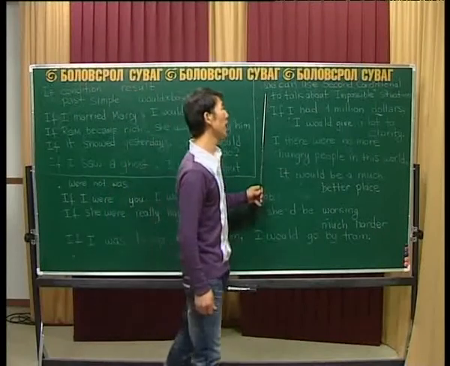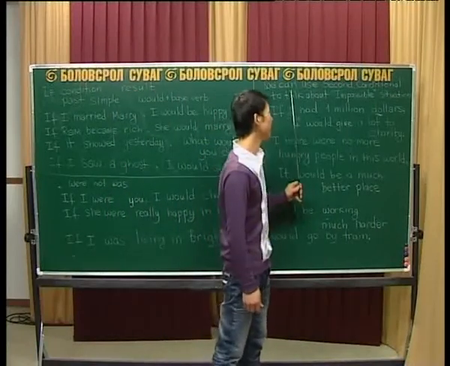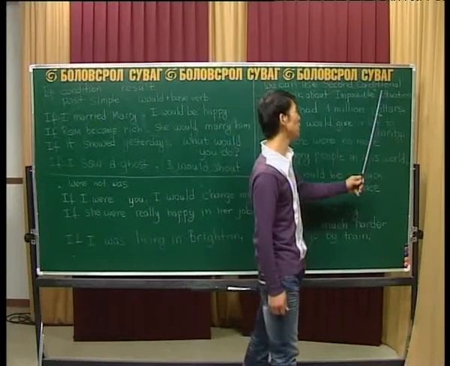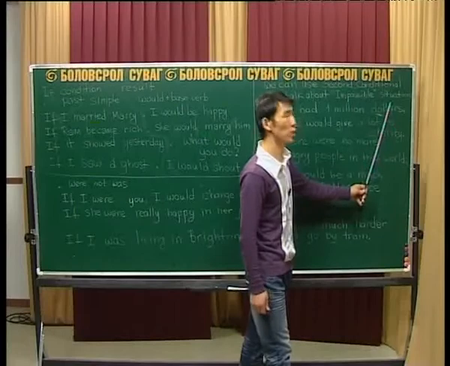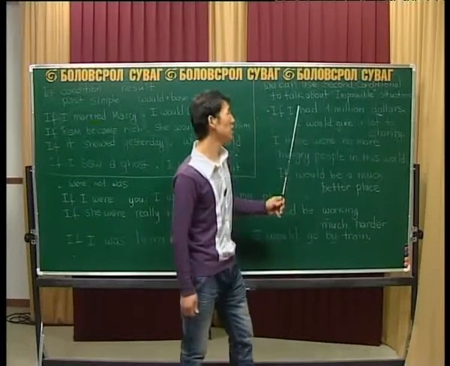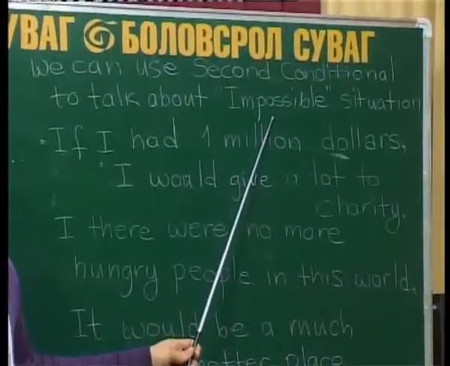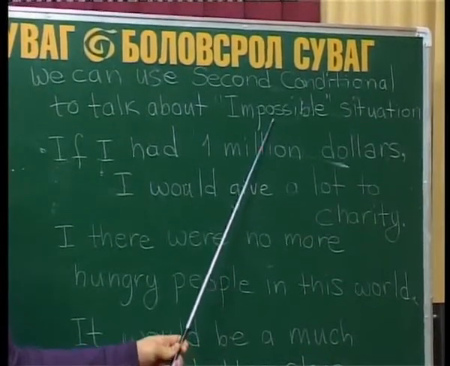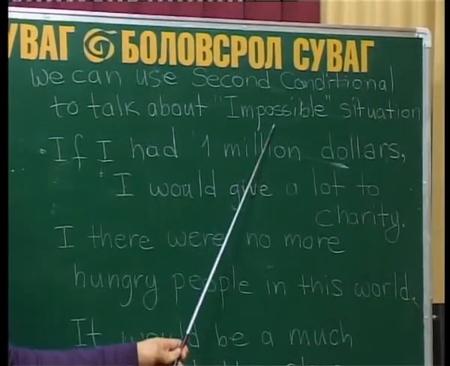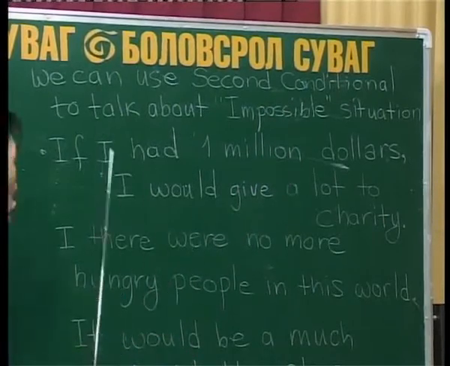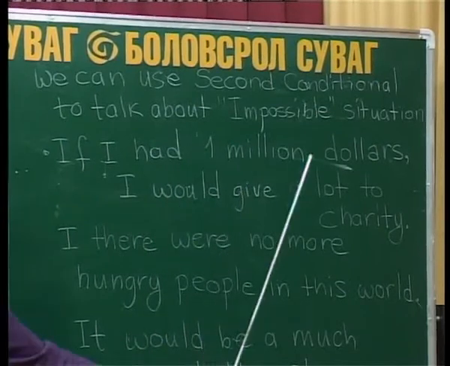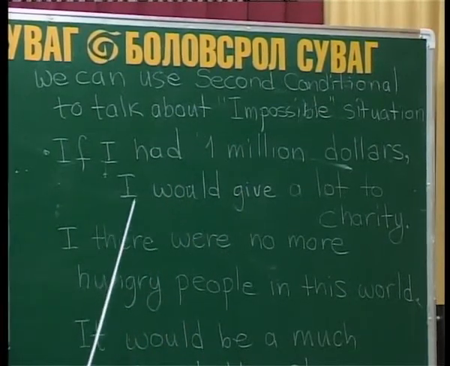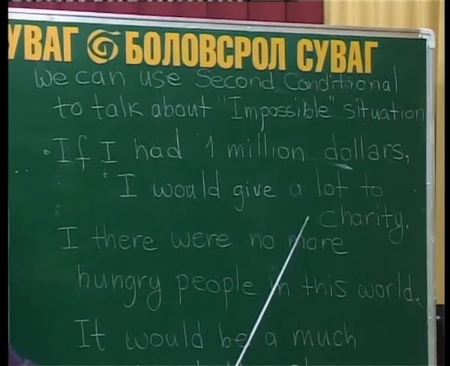I talked about that earlier. We can use the second conditional to talk about impossible situations. Something not possible, cannot be true, can't happen. Here, if I had $1 million, I would give a lot to charity.